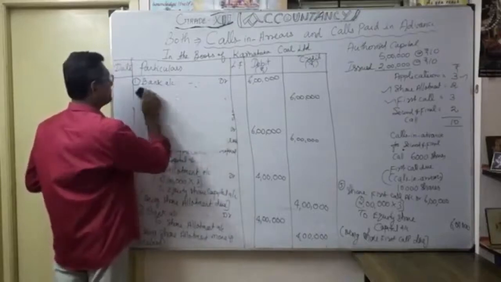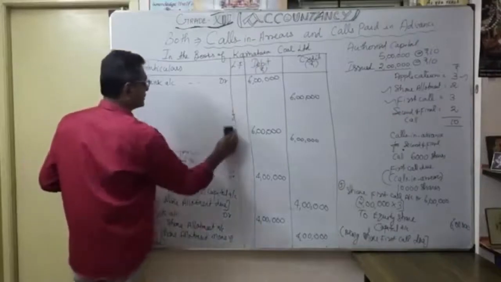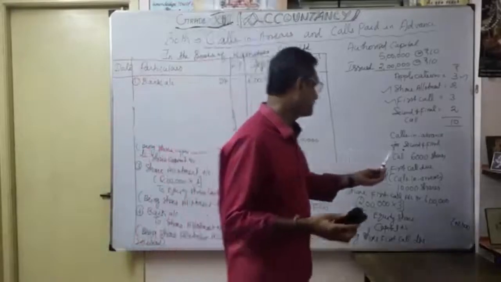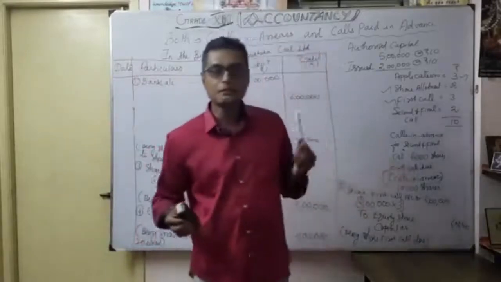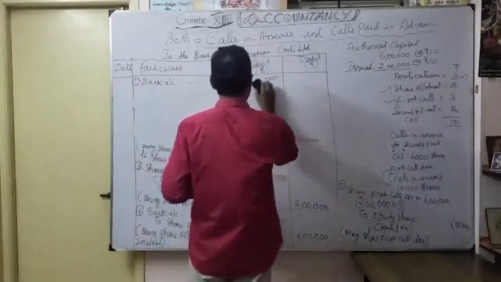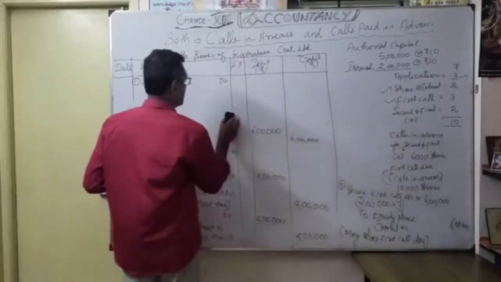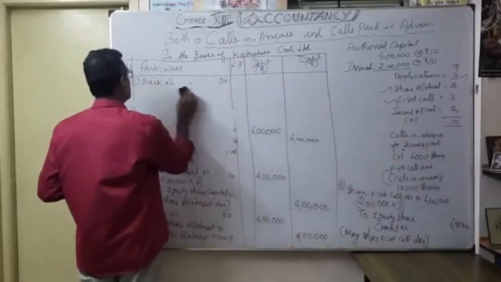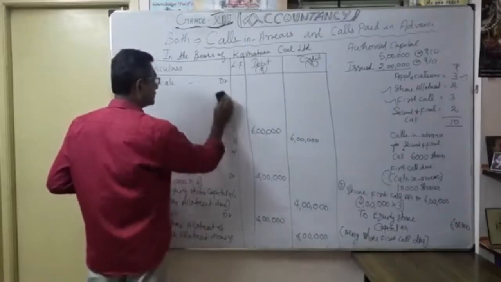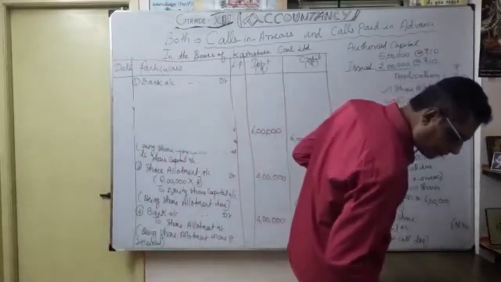Okay, as I said, on the first call you have to receive 6 lakhs. But simultaneously, some of the shares, 6,000 shares, even paid the second call also, right now itself. Okay. Now how are we going to treat the entries? So bank account we don't know, we have to just open it. Just to see the entries first. So how much did you actually receive? Now see the first one, what is the entry?